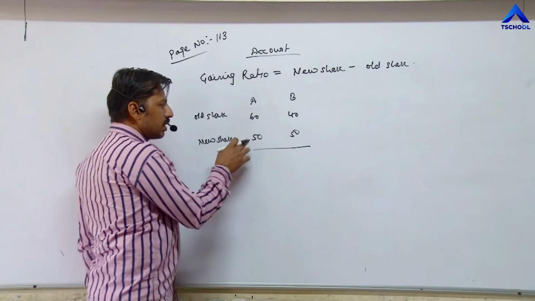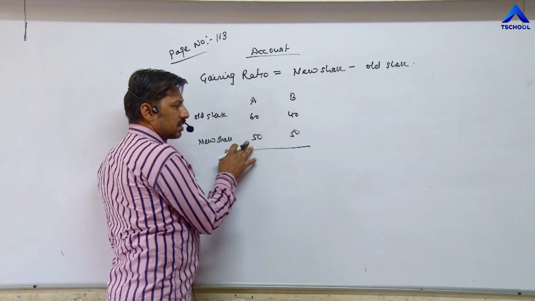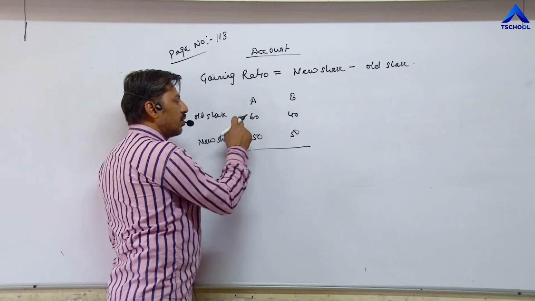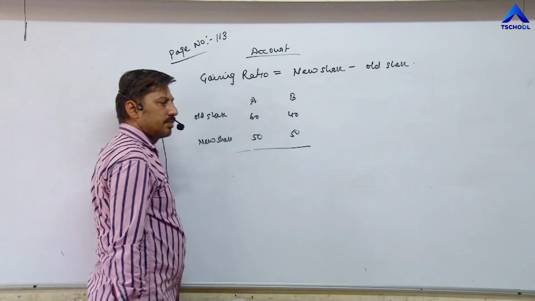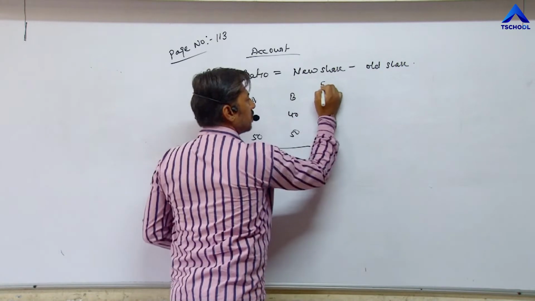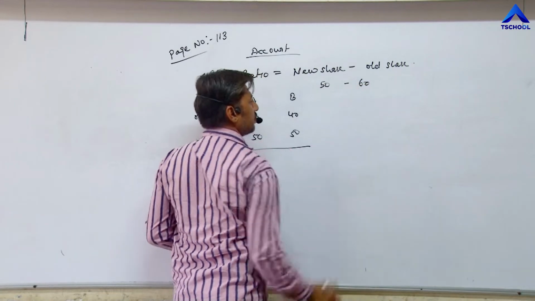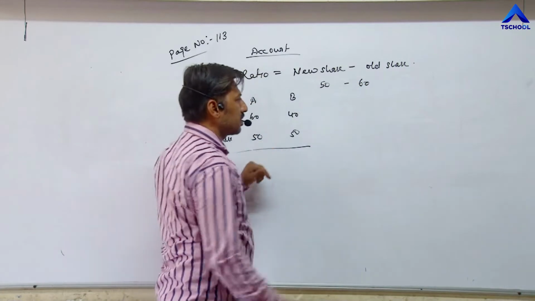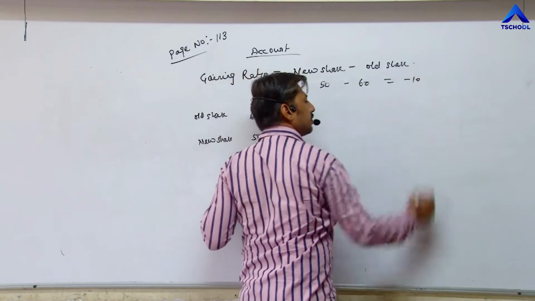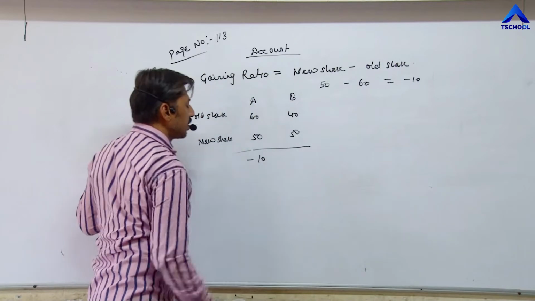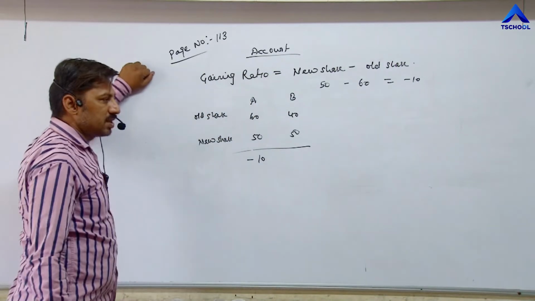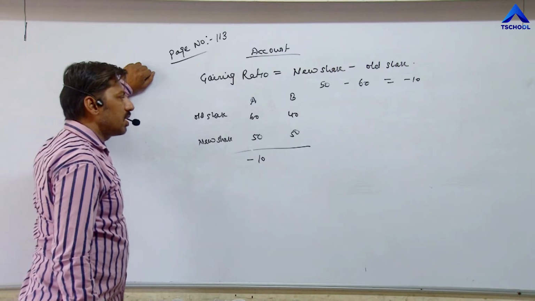So right now he is getting 50 rupees. Earlier he was getting 60 rupees. 50 minus 60. So according to mathematics, we will get minus 10. And if answer comes negative in case of gaining ratio, it means he is not in gain position.